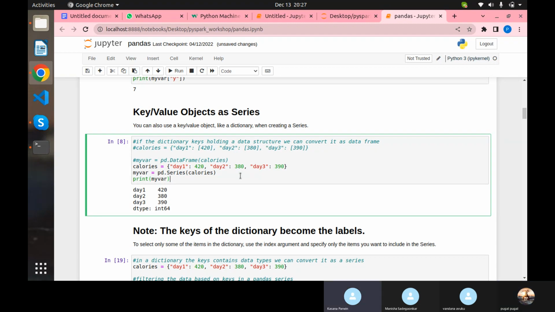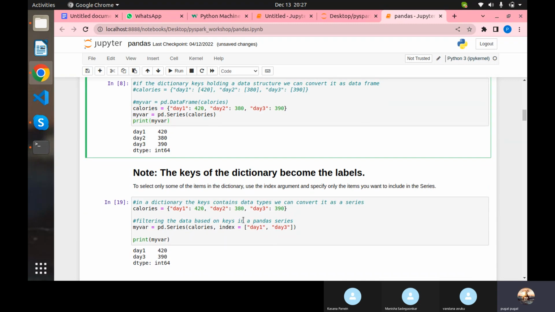No, sir. Okay, so the difference between the series and data frame: series will take the keys as rows, whereas data frame will take the keys as column names. So that one you need to know. And here we have series, and here we are trying to convert again the same concept. The keys of the dictionary become the labels. So that's the point I'm trying to make here.